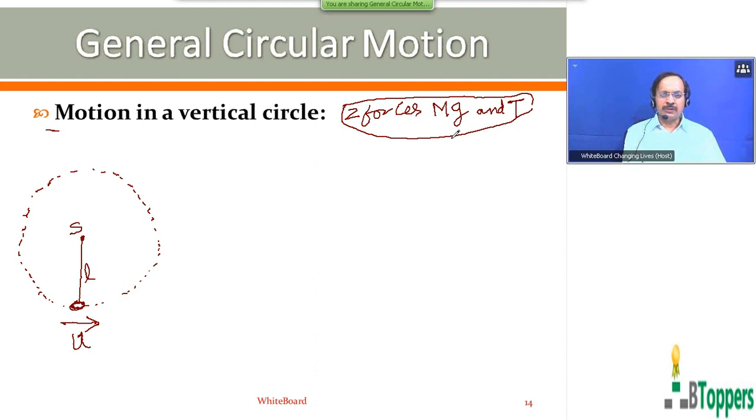So now I am going to discuss how to find the magnitude of velocity of the bob at any instant during the motion in the vertical circular path, and how to find the magnitude of tension in the string at different instants when the bob moves in the vertical circular path.